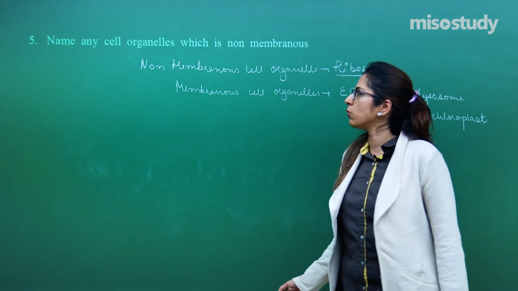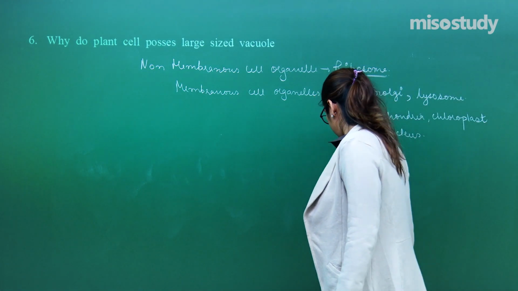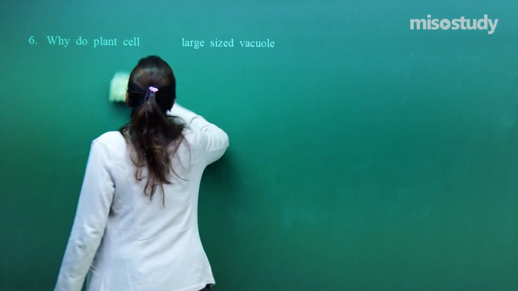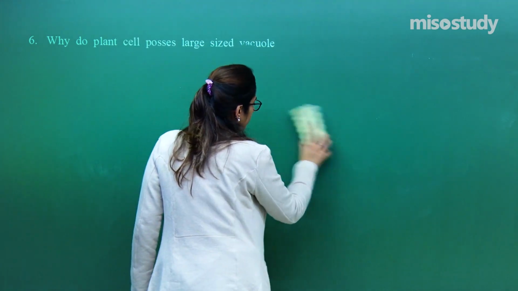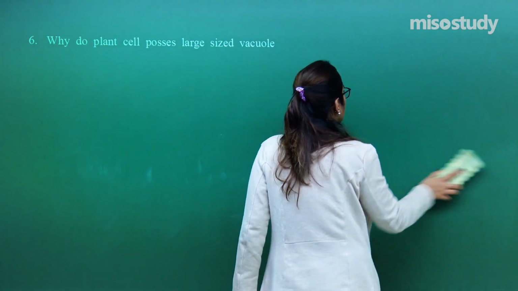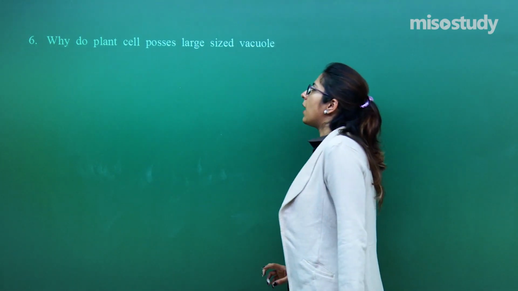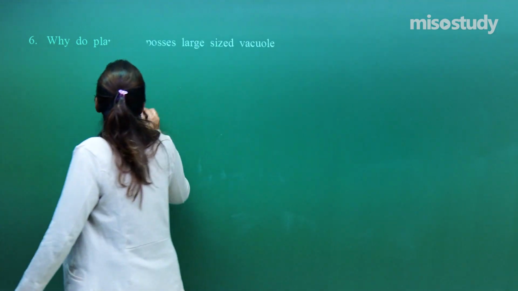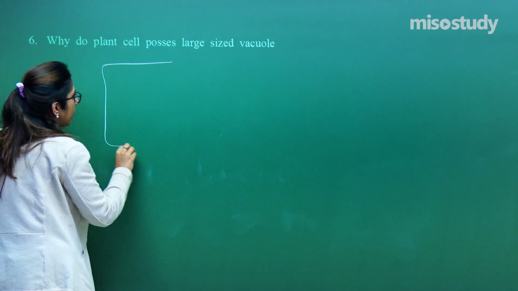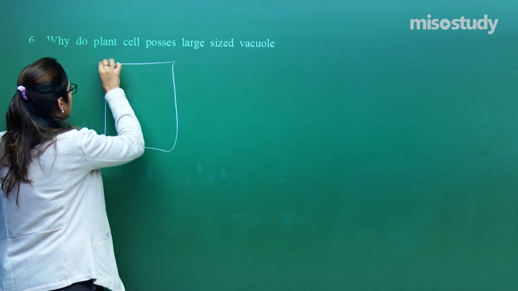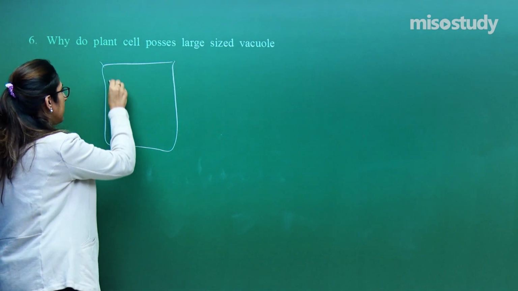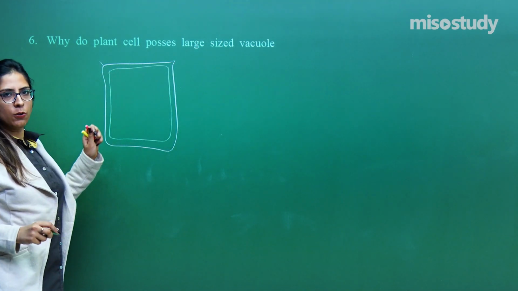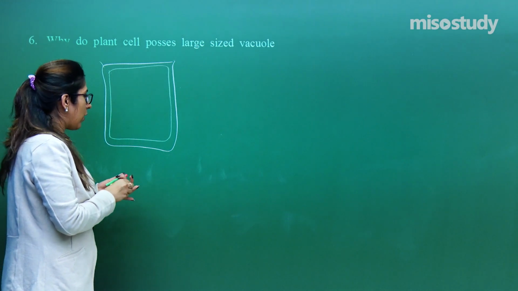Let's move on to the next question, question number 6. This is again of 2 marks. The question states, why do plant cells possess a large sized vacuole? You all know the structure of a plant cell. Outside we have a cell wall, then inside a cell membrane.